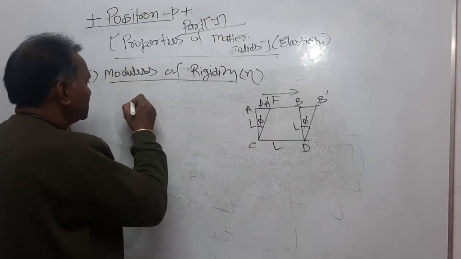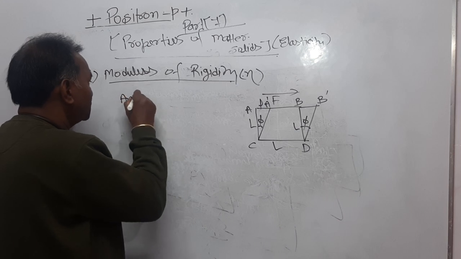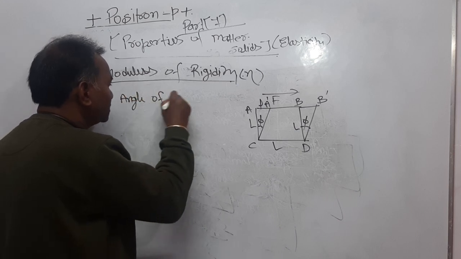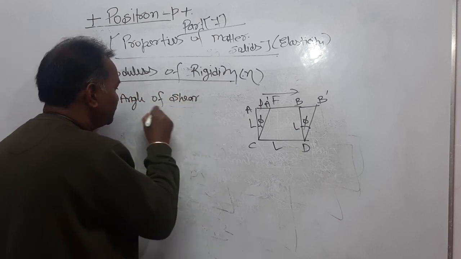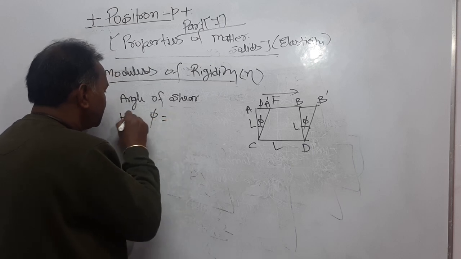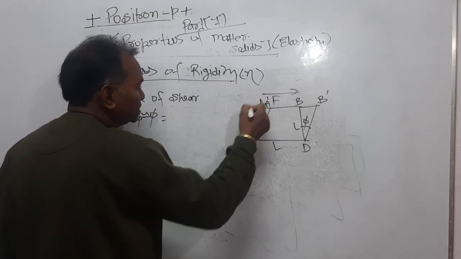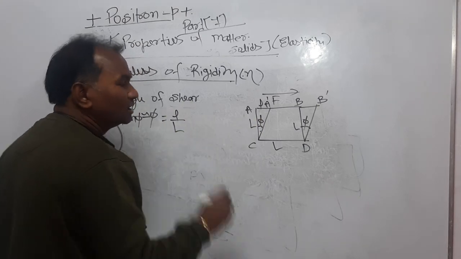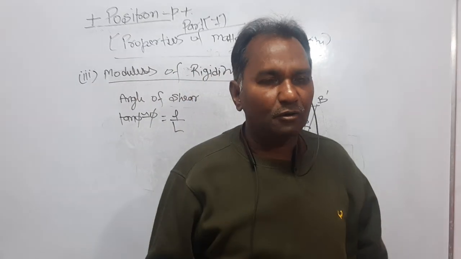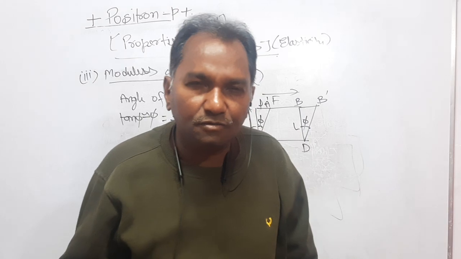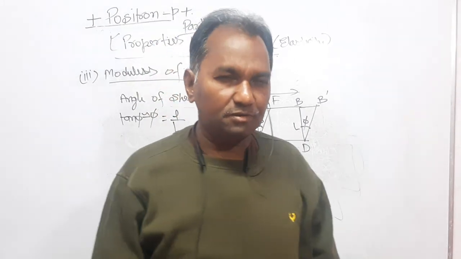Now I have said that the angle of shear phi is equal to tan phi, approximately equal to phi, that is equal to change in length upon original length. You must know for a very small angle sin theta is equal to theta and tan theta is equal to theta.